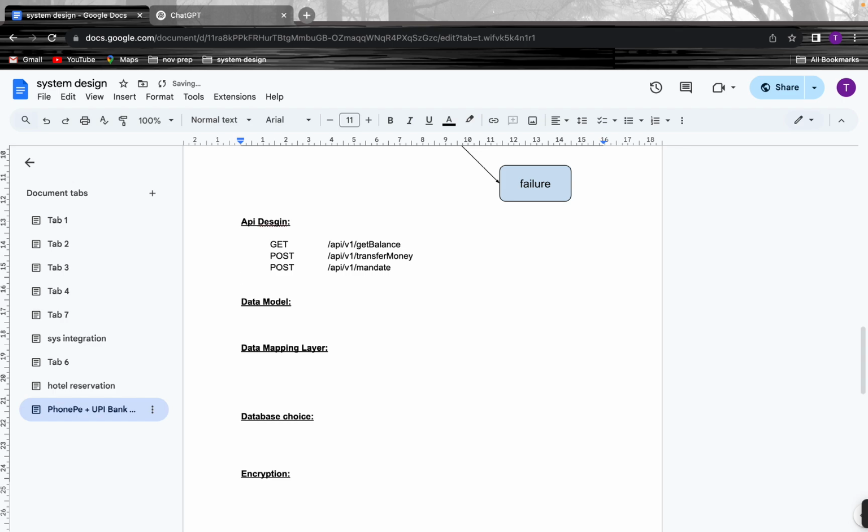Okay, what else? Yeah, I think that's it. So whatever response comes from the bank API, it will be coming via webhooks.